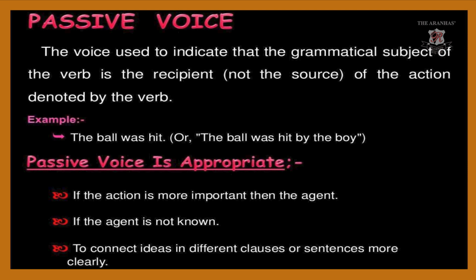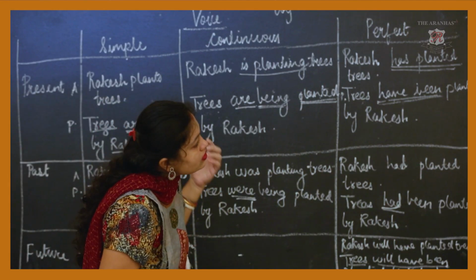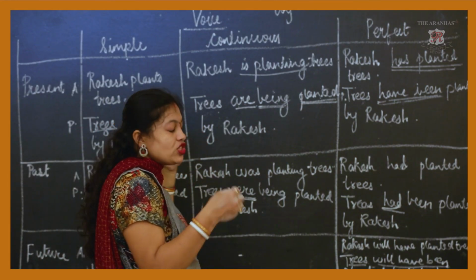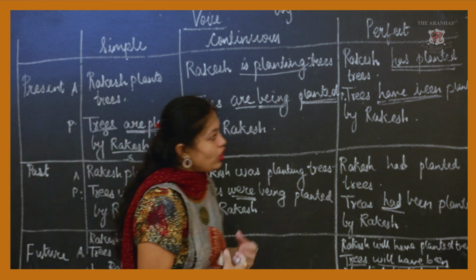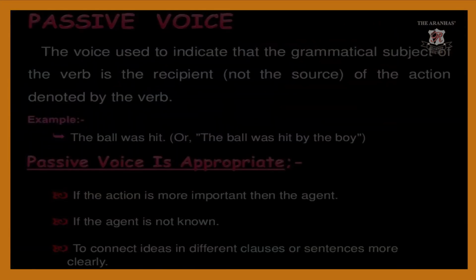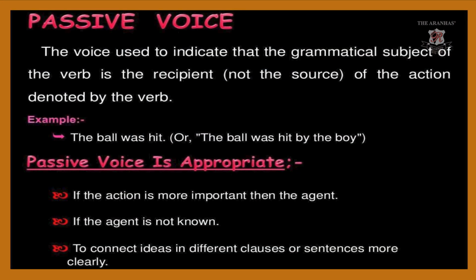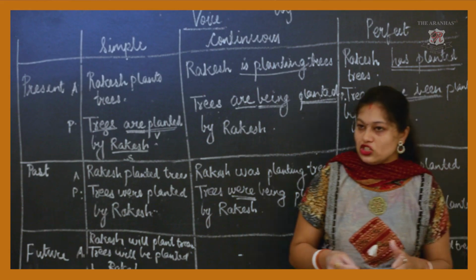So when the voice is used to indicate that the subject is the recipient, or more emphasis is given to the recipient, that sentence formation is known as the passive voice. The ball was hit, or the ball was hit by the boy, where we had seen the sentence, the boy hit the ball. Passive voice is appropriate if the action is more important than the agent.